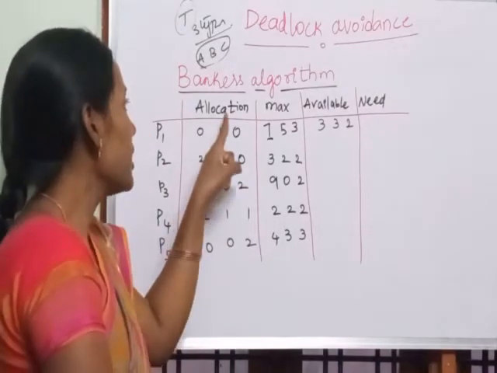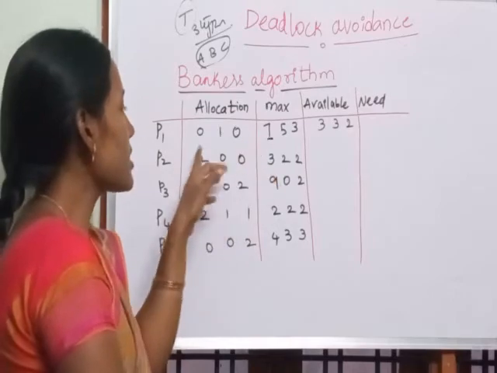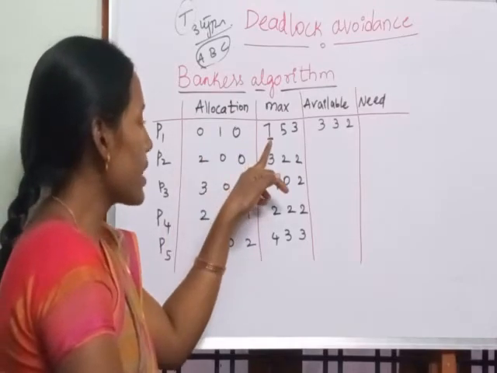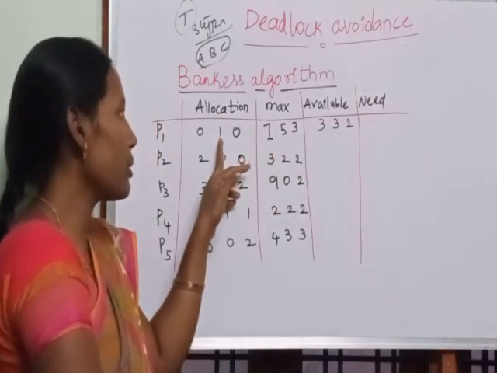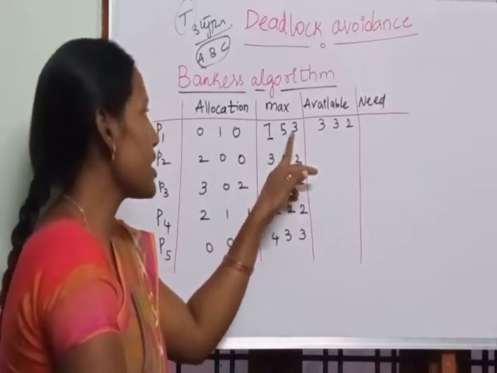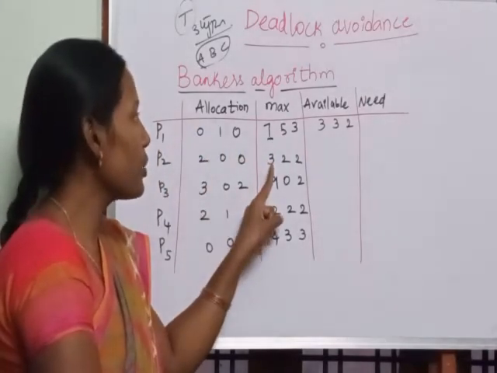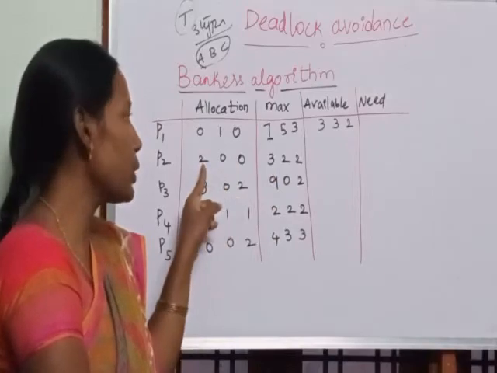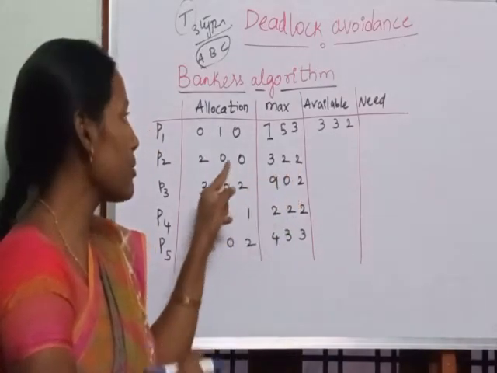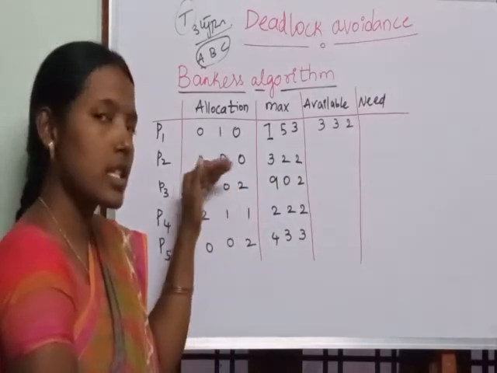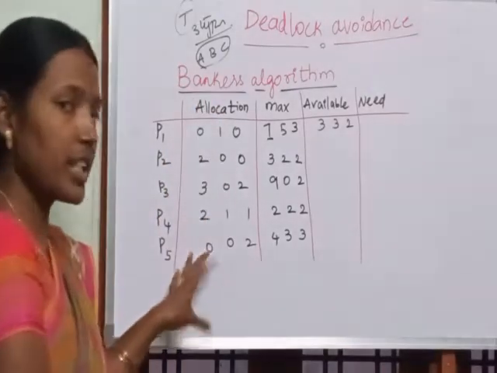At a time t, this is the allocation. That is nothing but at a time t, the operating system has allocated, out of 7 A resources, 0 A's; out of 5 B resources, 1 B; out of 3 C resources, 0 for process P1. In the same manner, out of a maximum of 3, it has given 2 A's already. Now 2 B's, 2 C's maximum need, but at a time t, 0 B's, 0 C's are given to the process P2. Right? So this is the allocation at a time t.